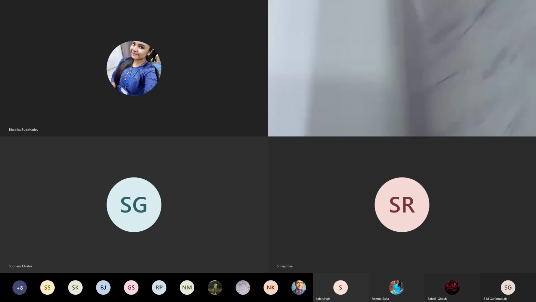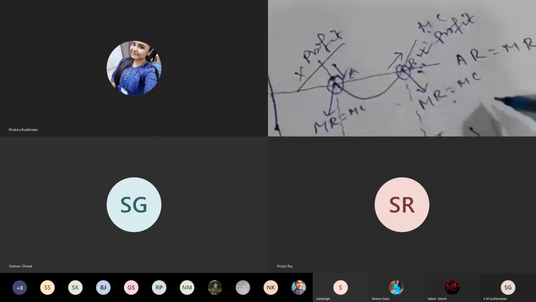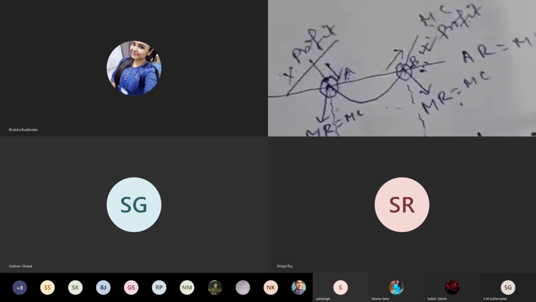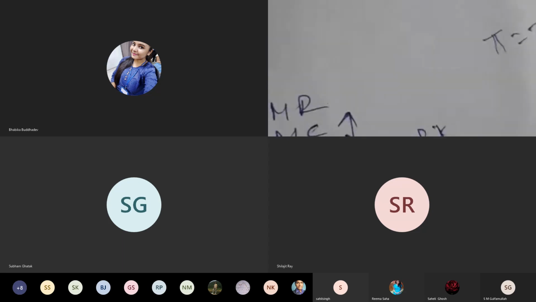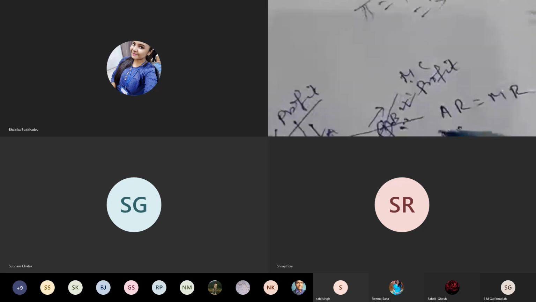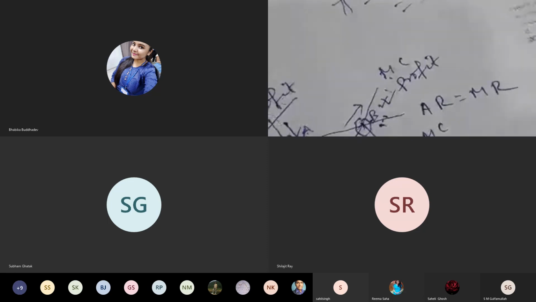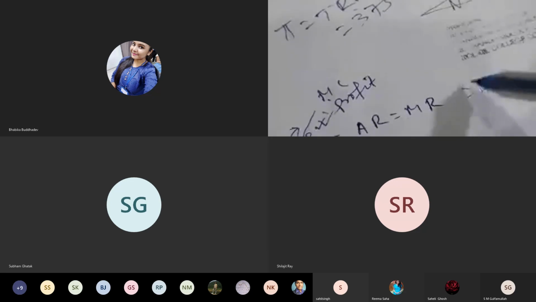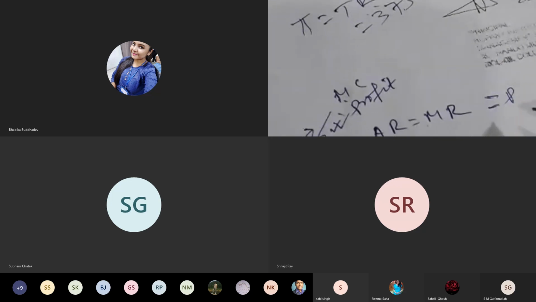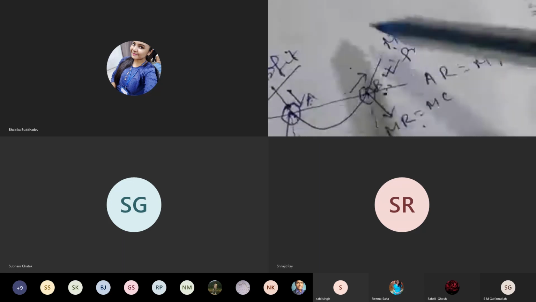Then after deriving mathematically, that has to be shown graphically. So a two-dimensional diagram we have drawn here. In the horizontal axis we measure output, and in the vertical axis we measure revenue, marginal cost, price, etc. Now we have already learned in the first semester that the AR and MR curve is parallel to the horizontal axis. So price equals AR equals MR. So it is parallel to the horizontal axis, and the MC curve is a U-shaped curve.